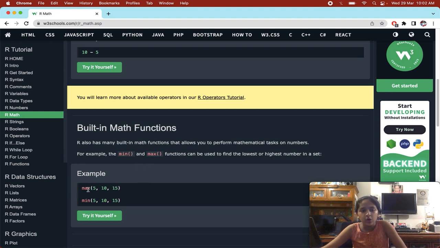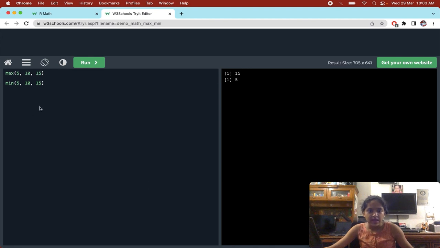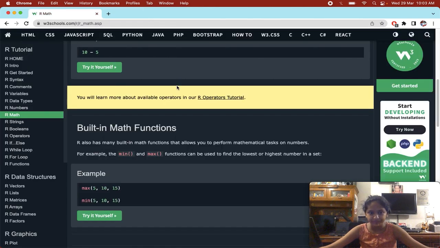What do you think min and max do? Max gets the highest, the greatest value from the set, and min gets the smallest or the lowest value from the set. Here 15 was the biggest number and here 5 was the smallest.